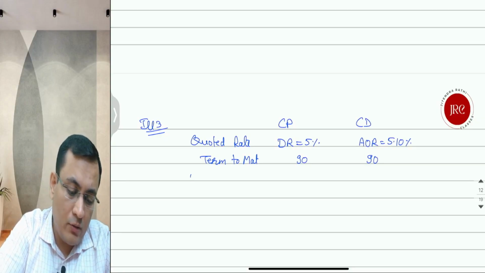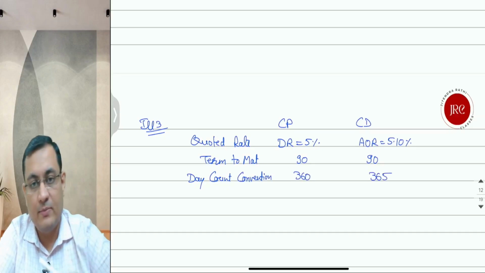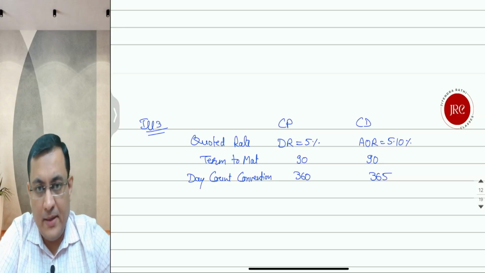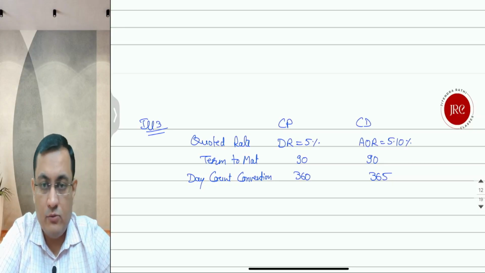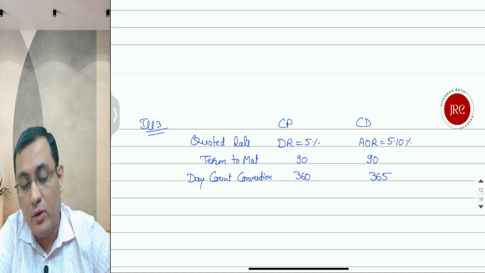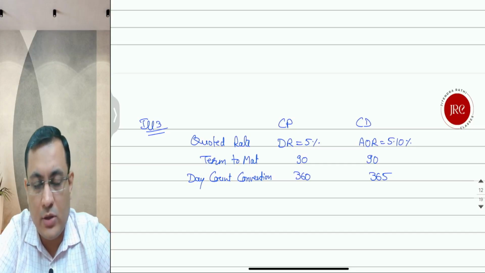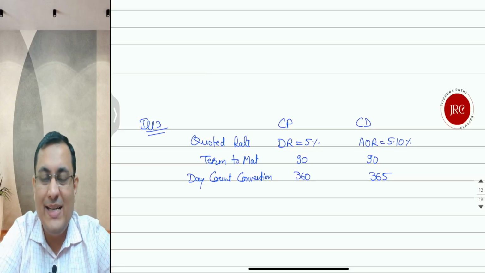And the day count convention is 360 days in this case and 365 days in this case. Now, investment in which instrument is beneficial to the investor? The discount rate is 5% and the add-on rate is 5.10%. Both are of 90 days, and both have a day count convention of 360 days. In the first case, CP has a day count convention of 360 days, whereas CD has a day count convention of 365. They are not comparable directly.